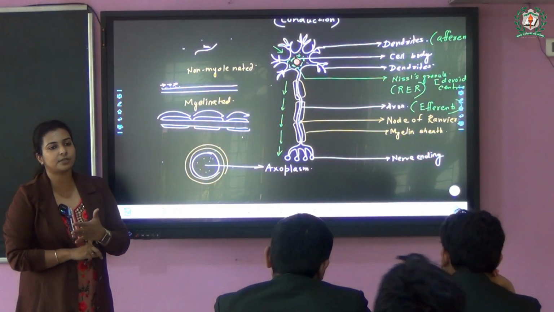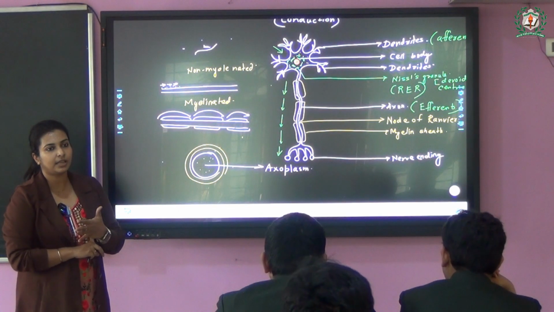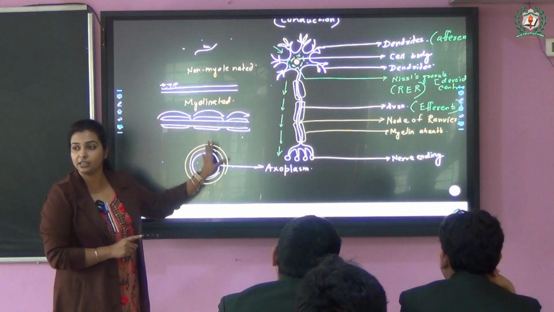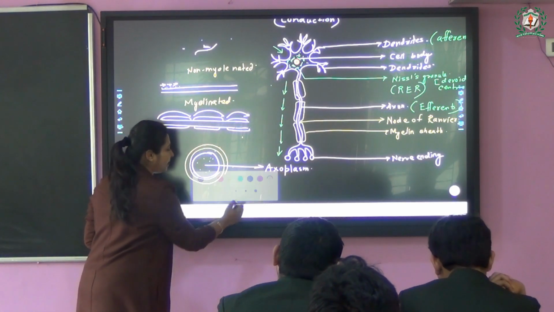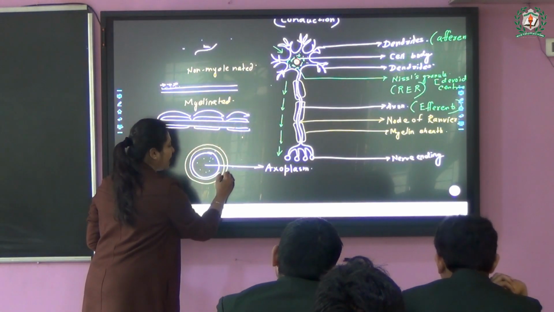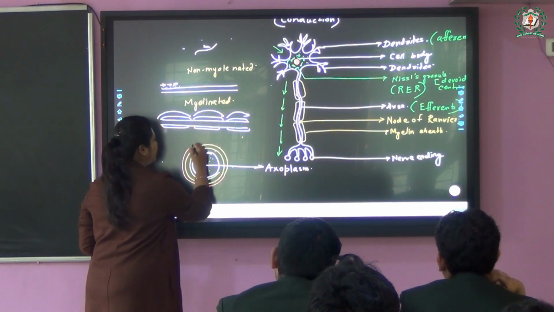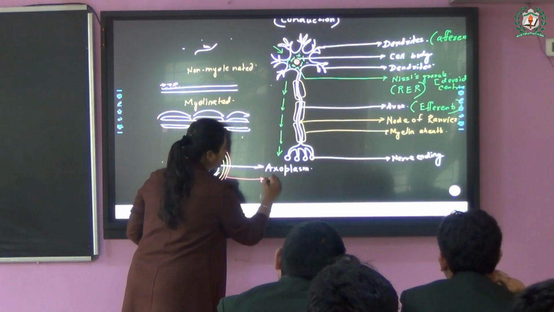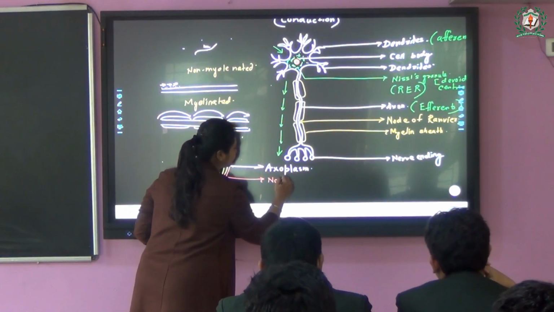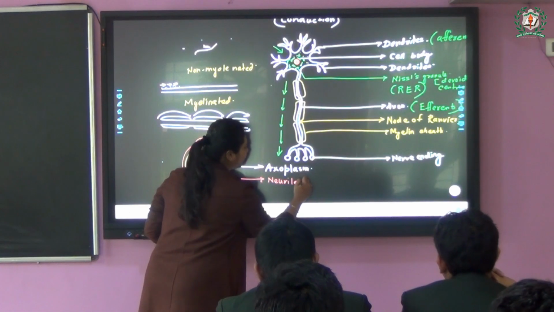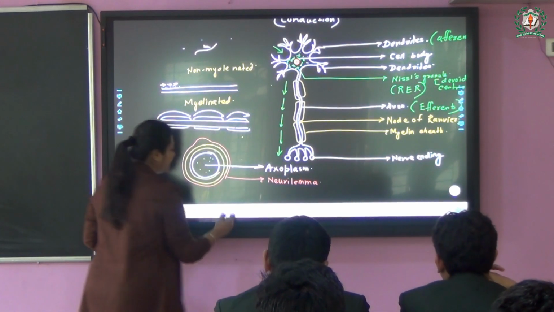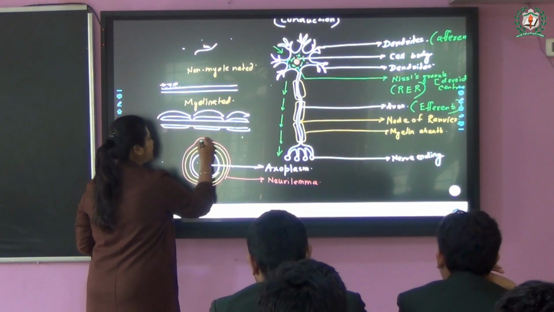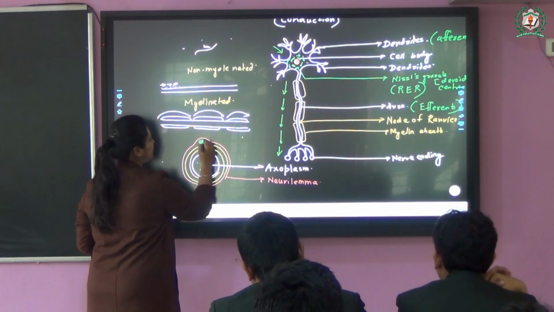Now, who is responsible for secretion of the myelin sheath, number one. And number two, do we have any other covering? If the myelin sheath is located, around it we have another covering, known as the neurolemma. Neurolemma is the ultimate covering, which obviously should have a specific cell.